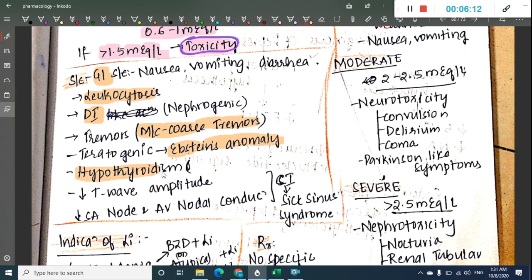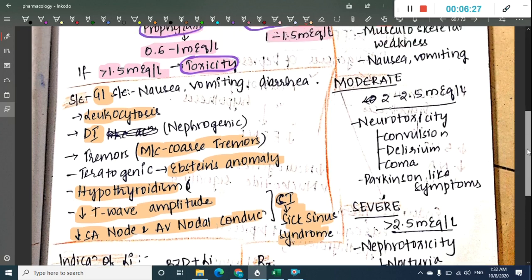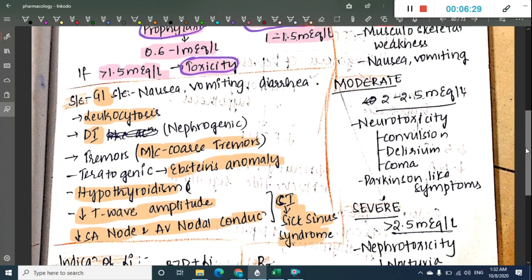It can cause hypothyroidism. Decreased T wave amplitudes can occur due to lithium, and it also causes decreased SA nodal and AV nodal conduction, and thus it is contraindicated in sick sinus syndrome. These are the side effects.